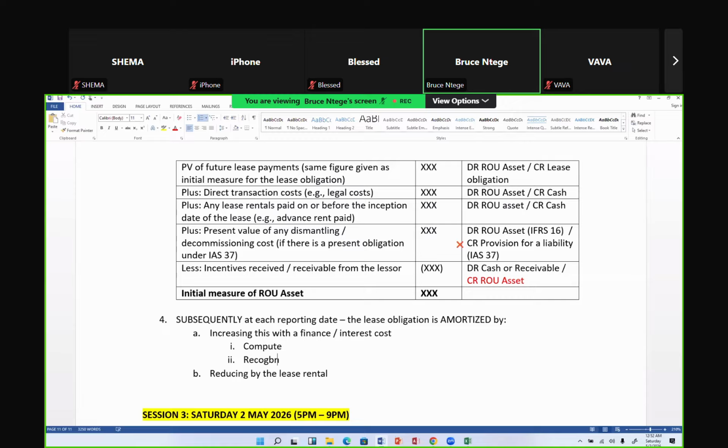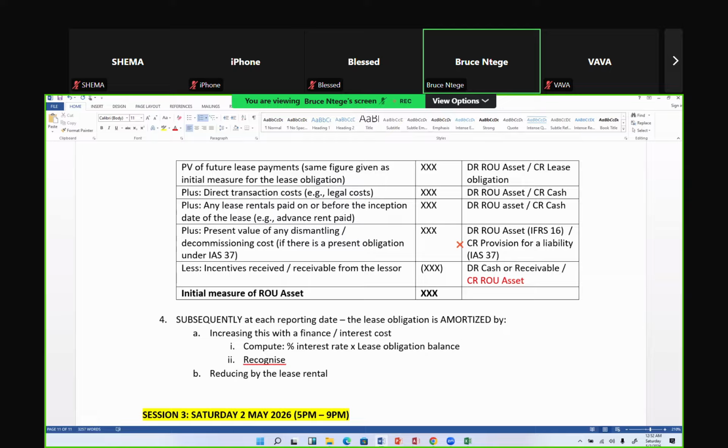I hope you're starting to understand that song, that there are things you're going to go in the exam and do 2 things: compute, recognize. So when I compute, the formula I will compute here will be that interest rate, which will be given to me, which I used in discounting to the present value, times the figure called the lease obligation balance.